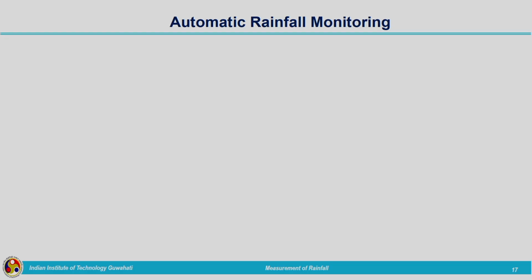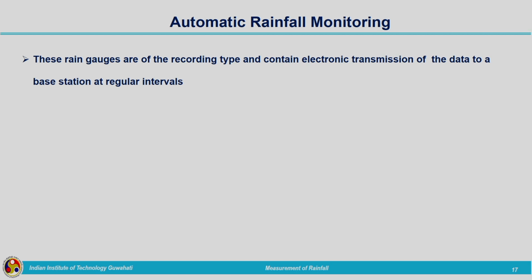Next one is automatic rainfall monitoring. This is very important. The majority of our cities are installed with automatic rain gauges or automatic weather monitoring systems. What is it? Let us see. In this we make use of recording type rain gauges, mainly tipping bucket rain gauges.